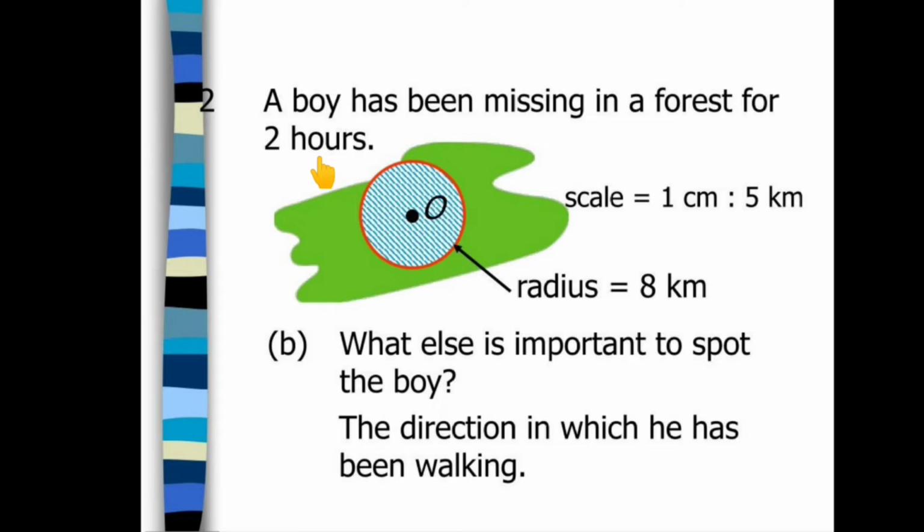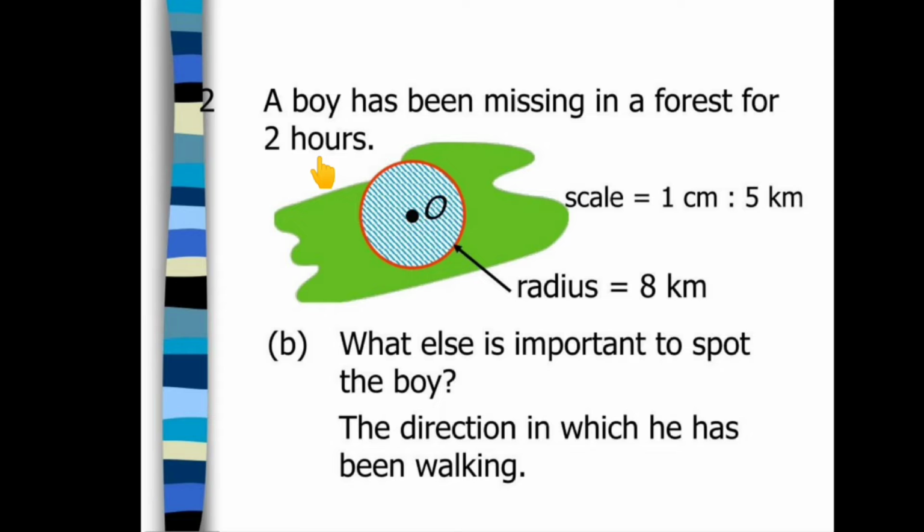And the second point is, what else is important to spot the boy? The direction in which he is walking. Yes, the direction in which he is walking is very important, because if you have to locate the boy, see how we can locate. If direction is not given, then we have to locate the boy within 8 km of radius, in a circle having a radius of 8 km. In the whole area we have to locate the boy.